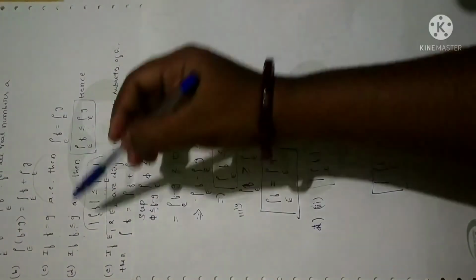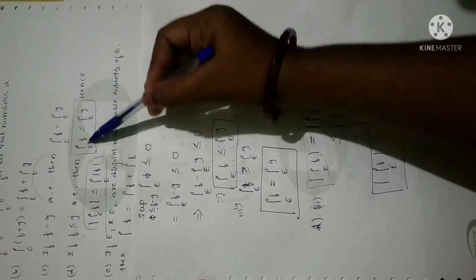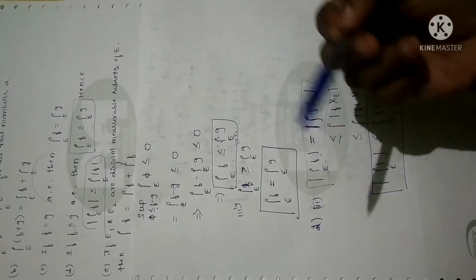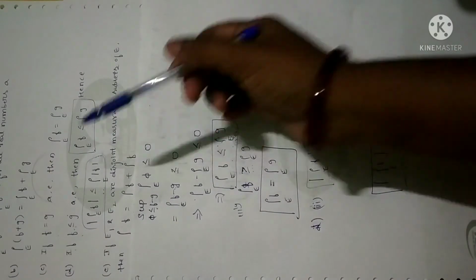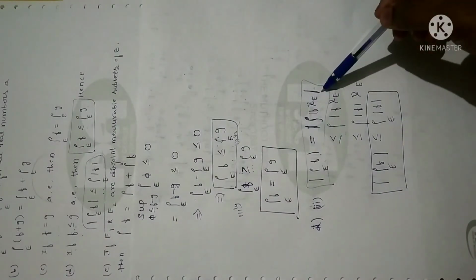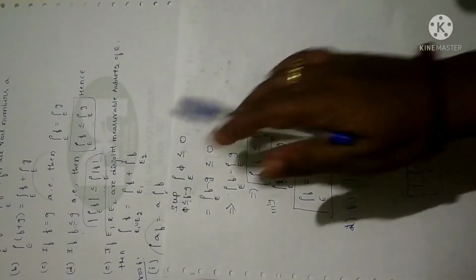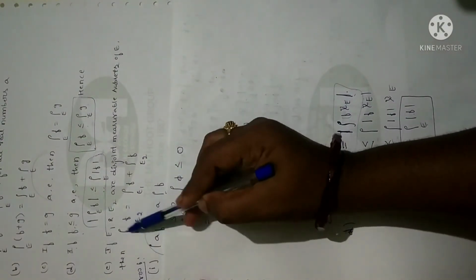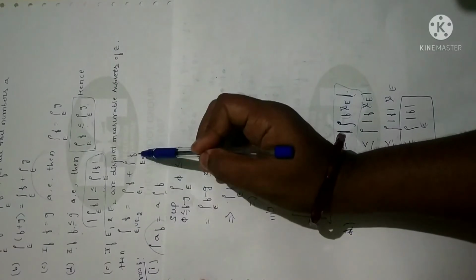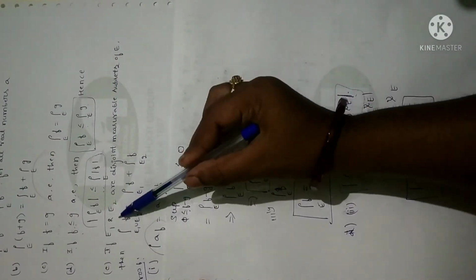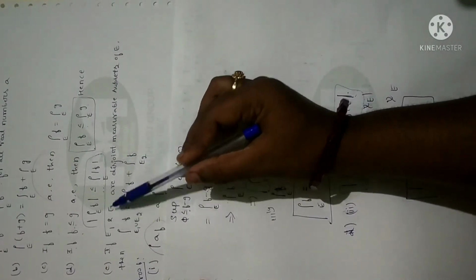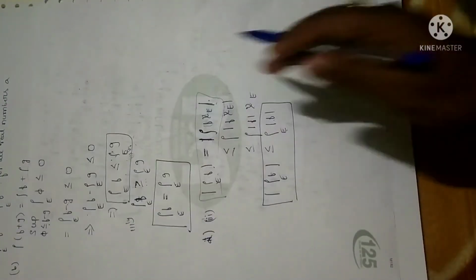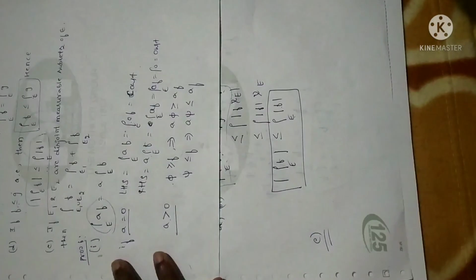Fine. I'm repeating once again. For the fourth question, this inequality is always true, as we already did in the third case. If you want, you can rewrite the same. And the second inequality I have proved by applying the property. And the last one is, if you have the Lebesgue integral over E1 union E2, we can split this. Obviously E1 and E2 are disjoint, in the sense that if you take the intersection of those two sets, it will be the null set. So let me prove the last one.